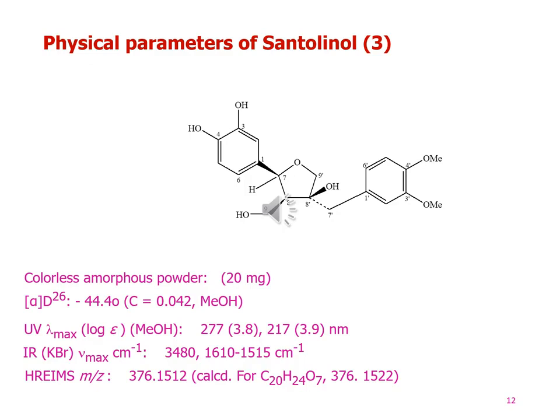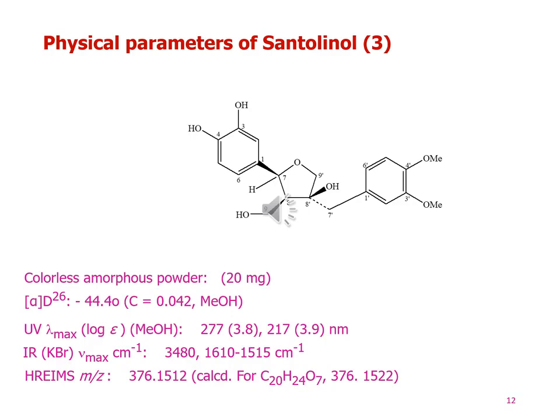The UV spectrum is taken in methanol, which shows absorption at 277 and 217, typically indicating the presence of aromatic moieties within the molecule. The IR spectrum is taken in a potassium bromide disc, and it shows absorption at 3480 and 1610 to 1515, which shows the presence of hydroxyl group and aromatic moieties respectively.